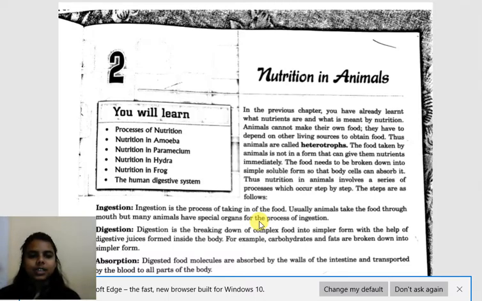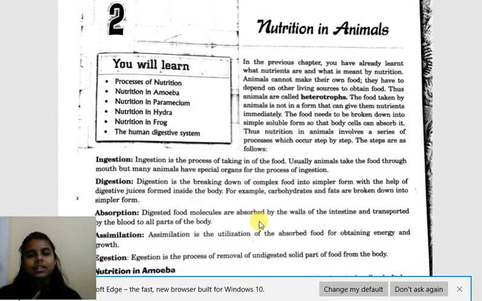Today we are going to start the second lesson of class 7, Nutrition in Animals. In this lesson we will be learning about the process of nutrition in animals. In animals we will first study amoeba, which is the simplest organism, after that paramecium, hydra, frog, and then human beings.